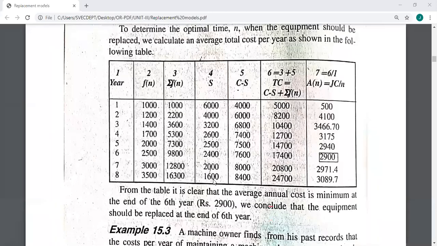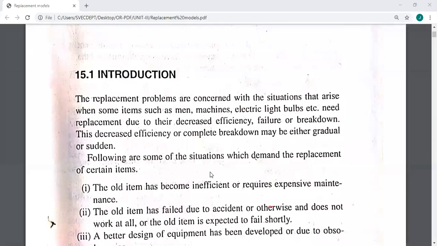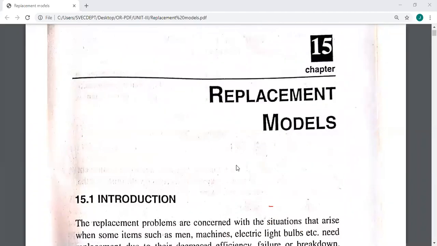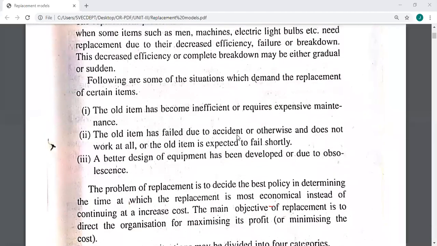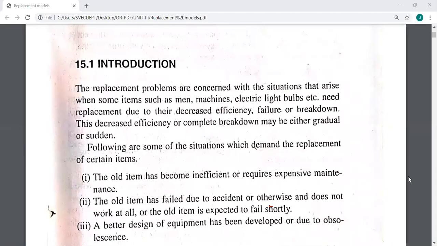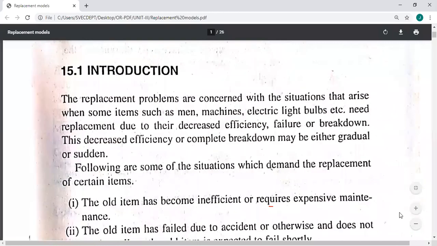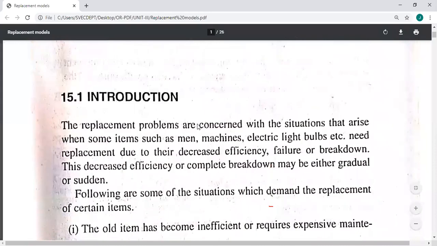So far we have completed one topic in the third unit, that is the sequencing problem. We have done it very well. So the next problem is replacement models. That is also called the replacement problem. So here, this is another objective of operations research. So why is this replacement problem needed?